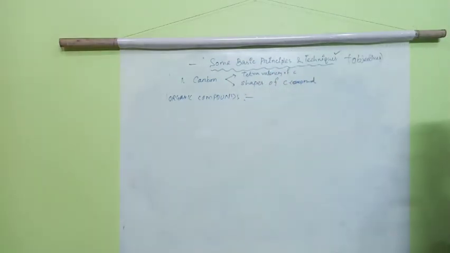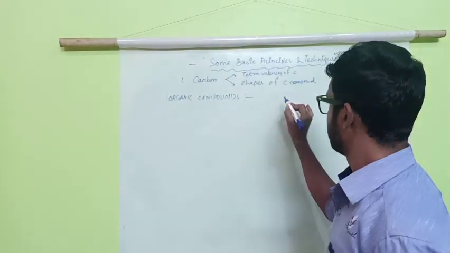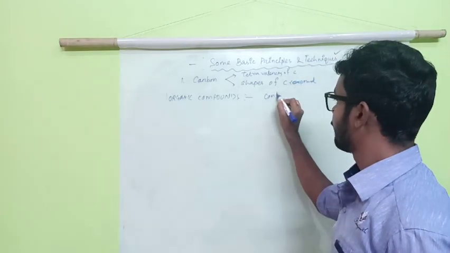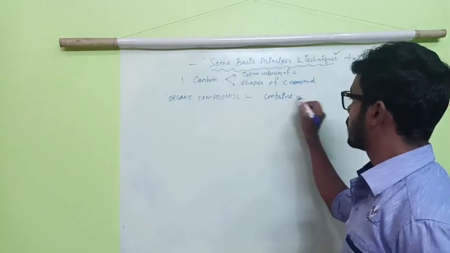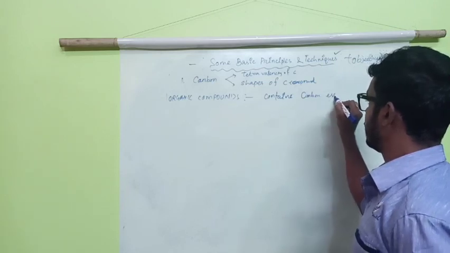What are organic compounds? Organic compounds are the compounds which contain carbon essentially.